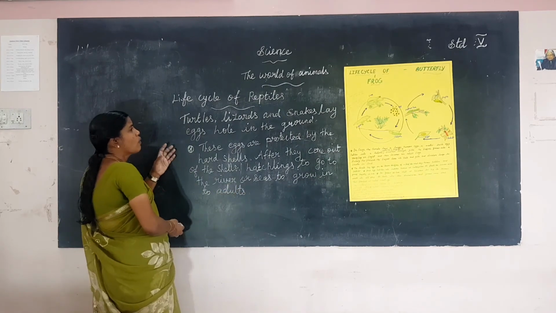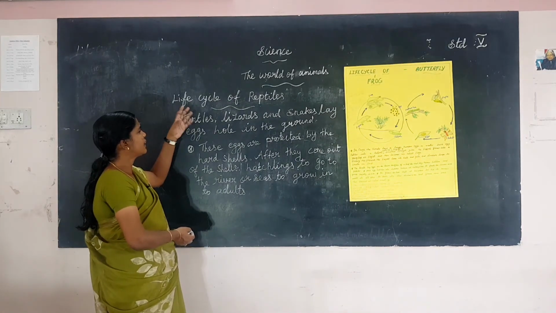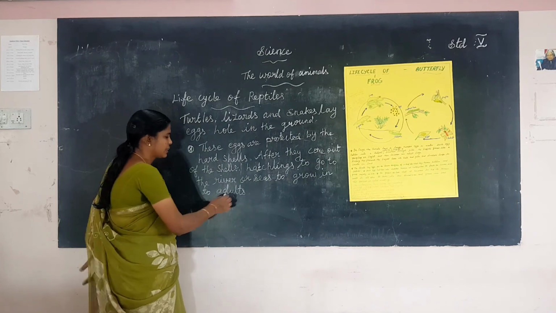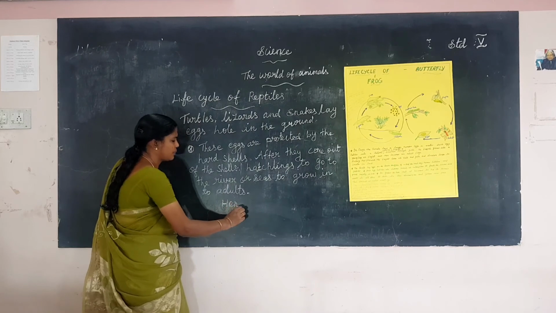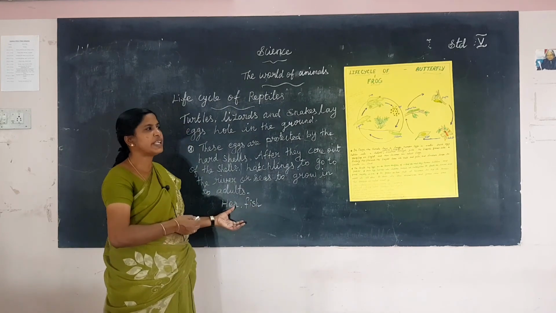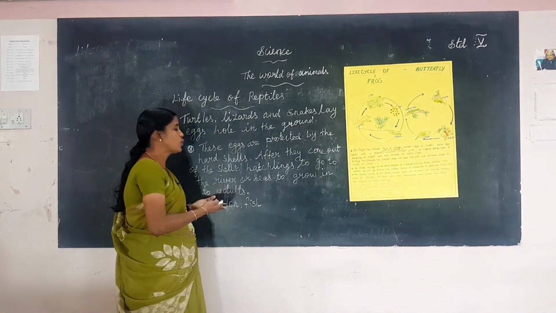The oviparous animals such as hen, turtle, lizards or snakes. First one, the hen and fish: the young ones strongly resemble the parent.